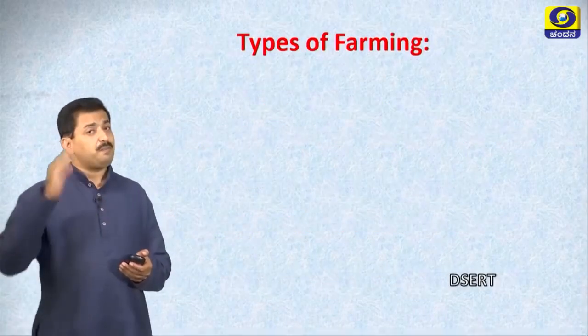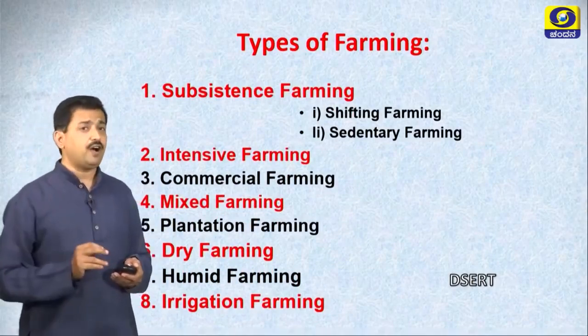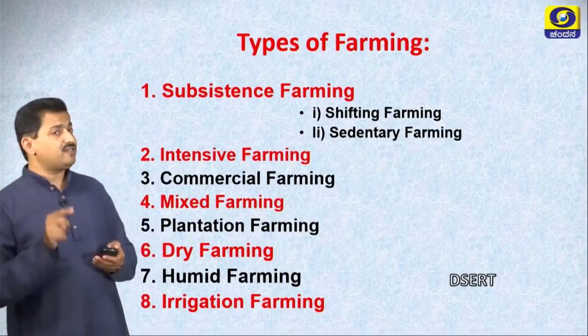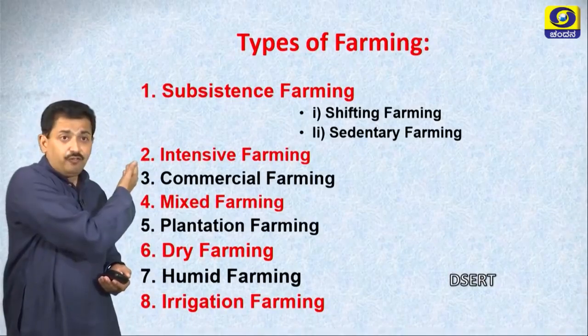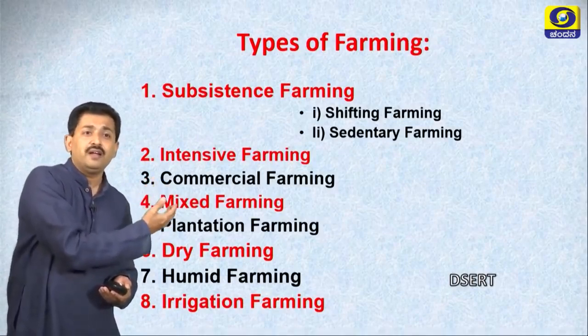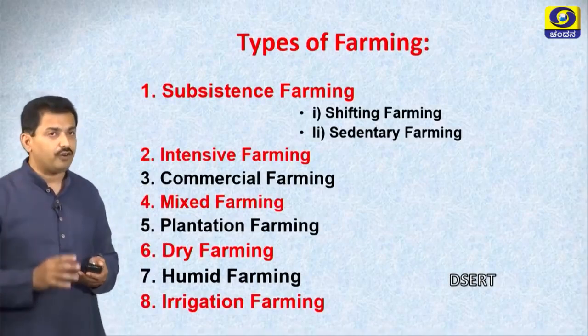Let us see types of farming practiced in India. Subsistence farming. In subsistence farming there are two types, shifting farming and sedentary farming. Intensive farming, commercial farming, mixed farming, plantation farming, dry farming, humid farming as well as irrigation farming.